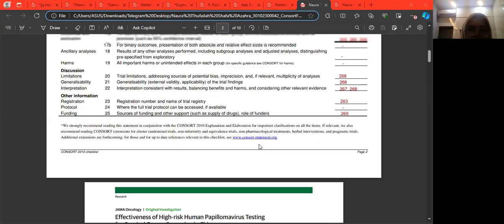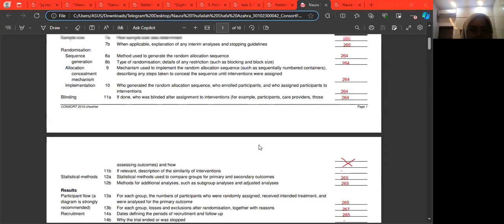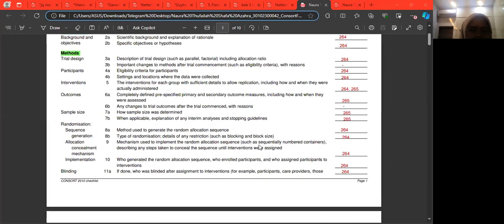We move on to randomization sequence generation. 8A, method used to generate the random allocation sequence. 8B, type of randomization, such as blocking and block size.